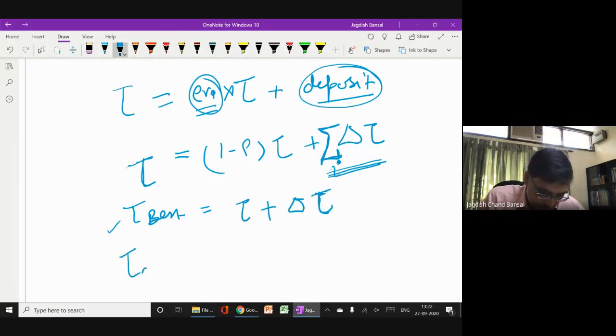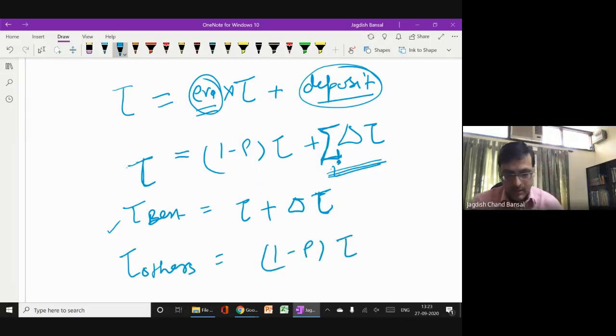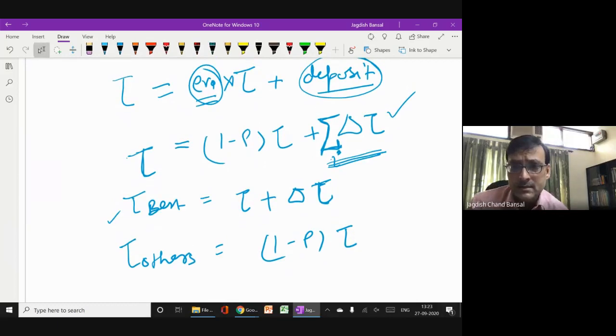And for others, tau will be 1 minus rho times tau, and no increment in that case. So this is the formula that we are going to use in our case, but you can use the general formula also. I told you why I'm using this simple formula.